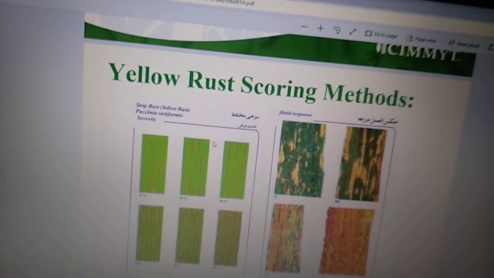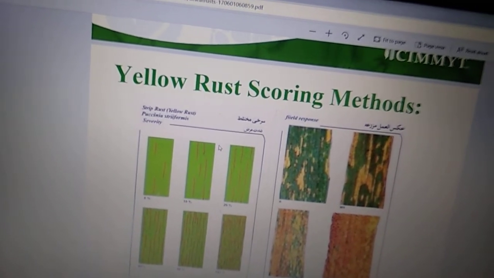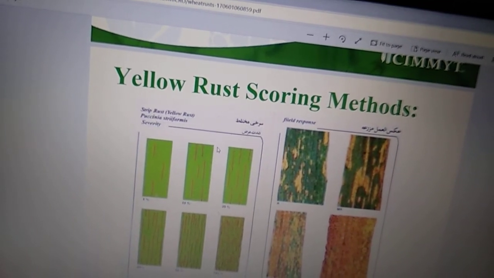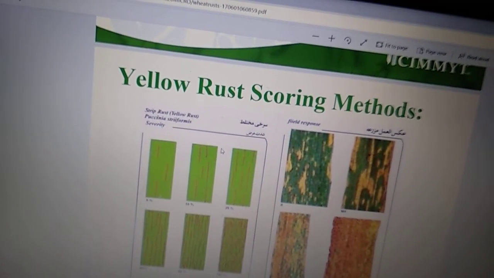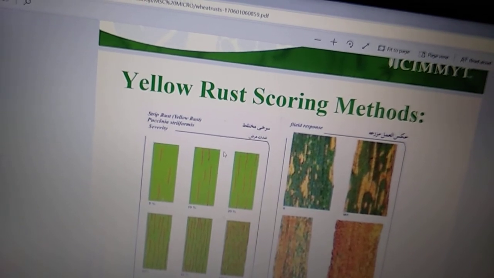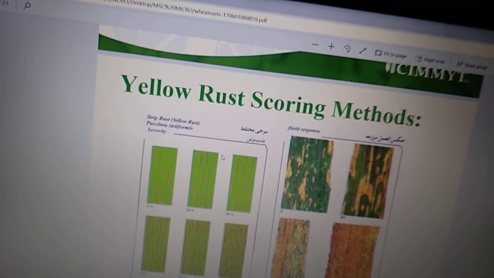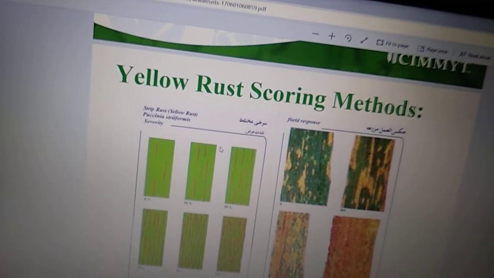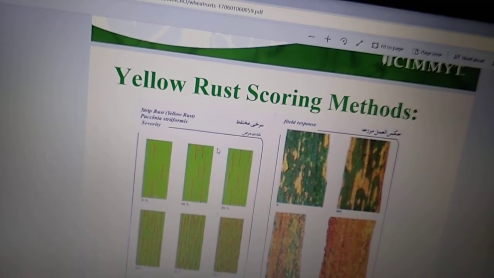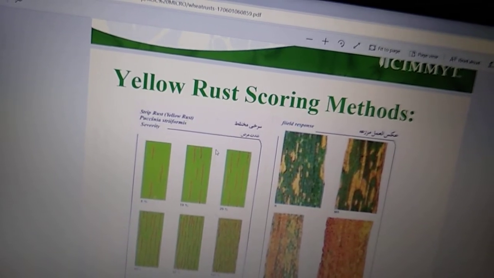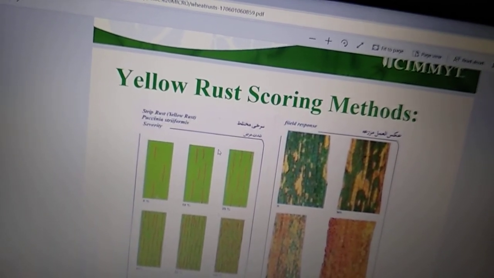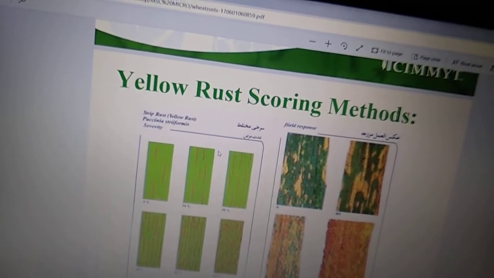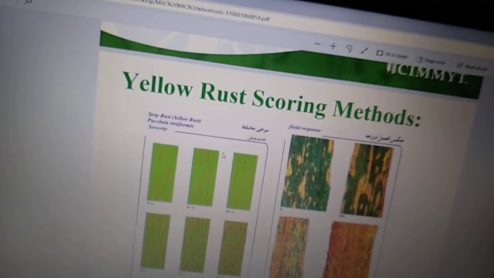Since yellow rust can occur whenever the wheat plant is green and the environmental conditions are conducive for spore infection, yellow rust is a severe problem in wheat producing regions worldwide. Temperature during the time of winter wheat emergence and the coldest period of the year are crucial for the epidemic development in the winter habit of the wheat crop.